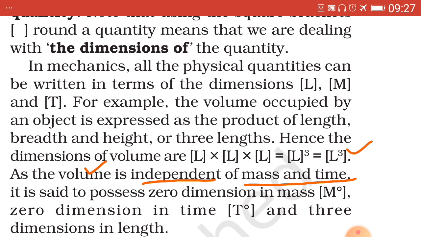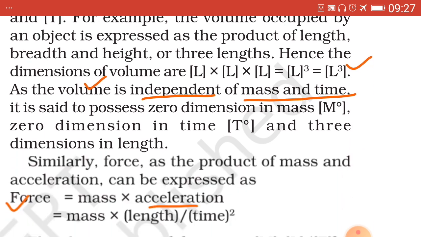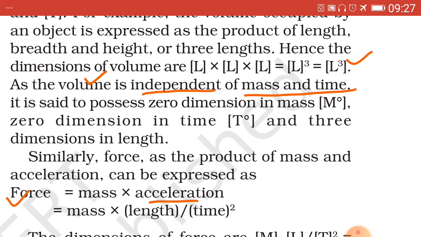Here volume is independent of mass and time, which means it does not depend on those two quantities. So in the dimensional formula it will be M raised to 0, T raised to 0. The full formula of dimensions is M0 L3 T0, which is not shown here.